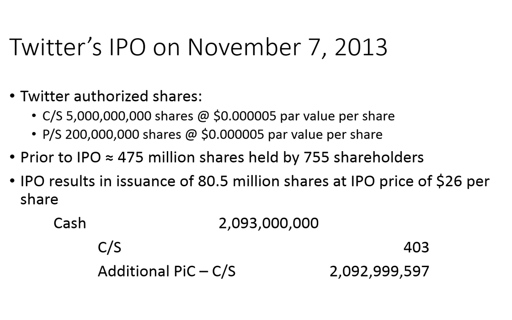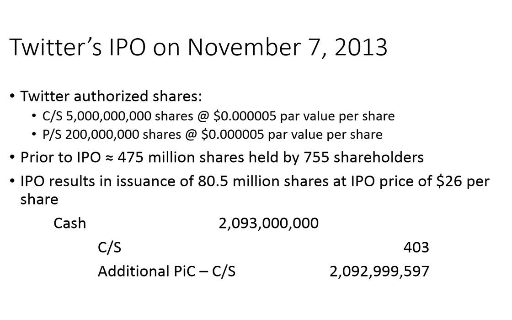Now, the difference between the 475 million shares that are already held and the 80.5 million shares that were issued on November 7th is the nature of the issuance. The 80.5 million was issued through the Securities Exchange Commission and the New York Stock Exchange.